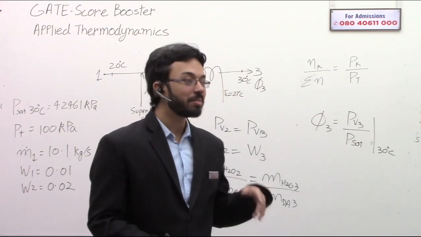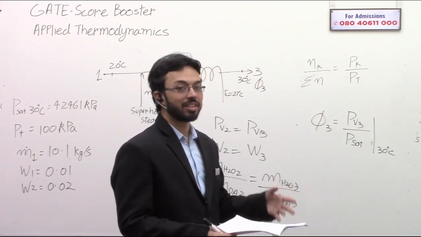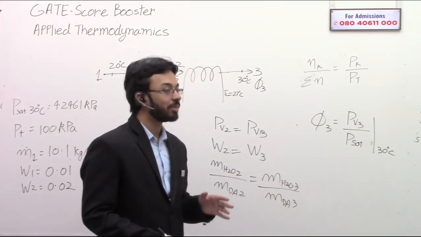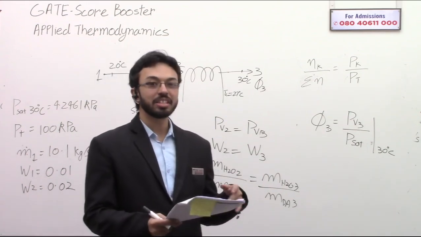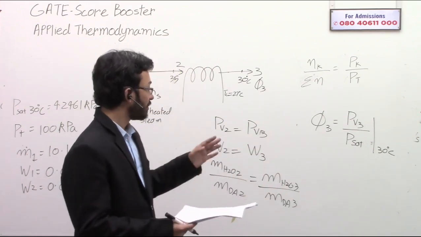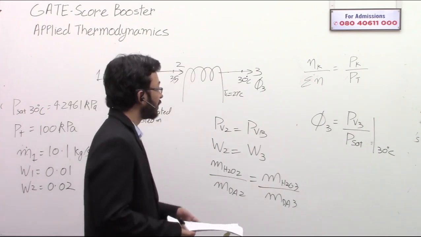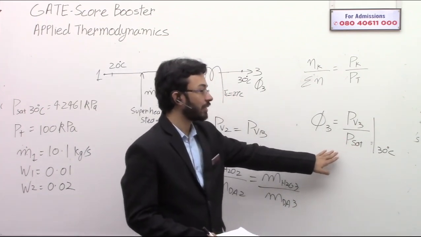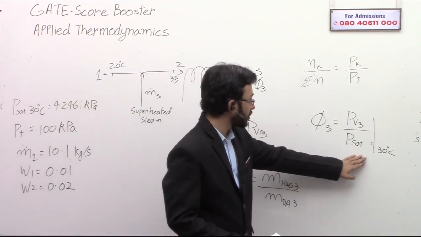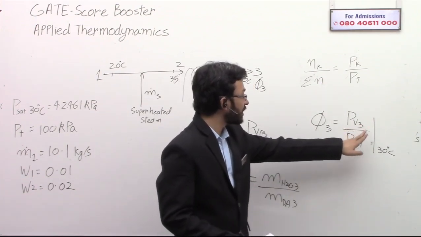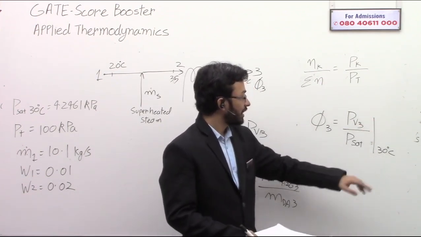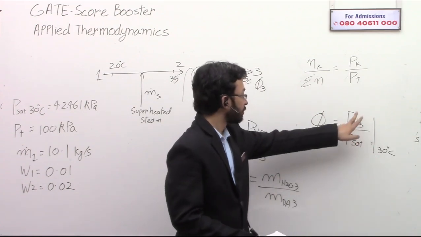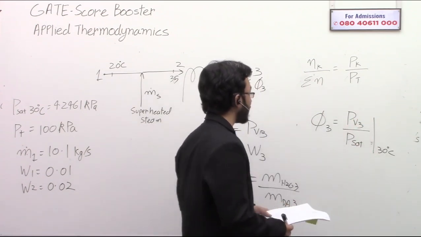Psychrometry appears to be new and confusing to people, but don't worry, psychrometry is actually very simple. You just need to revise this once more. This is the definition of relative humidity: PV divided by P saturation at the same temperature.